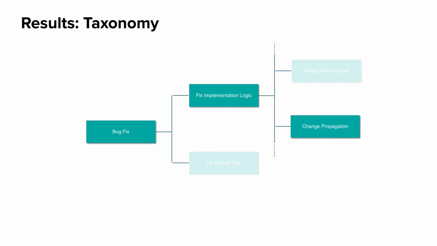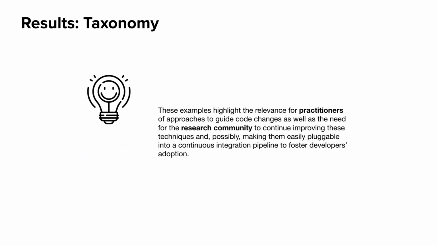We found out that developers sometimes did not propagate a change across all the relevant code consistently, and this is typical of cases in which code clones are spread in the system. There are already some techniques that can help developers avoid inconsistent code changes, so the cases we found highlight the relevance for practitioners of those techniques. Also, for the research community, we need to continue improving these techniques, making them easily pluggable into a continuous integration pipeline to foster developers' adoption.